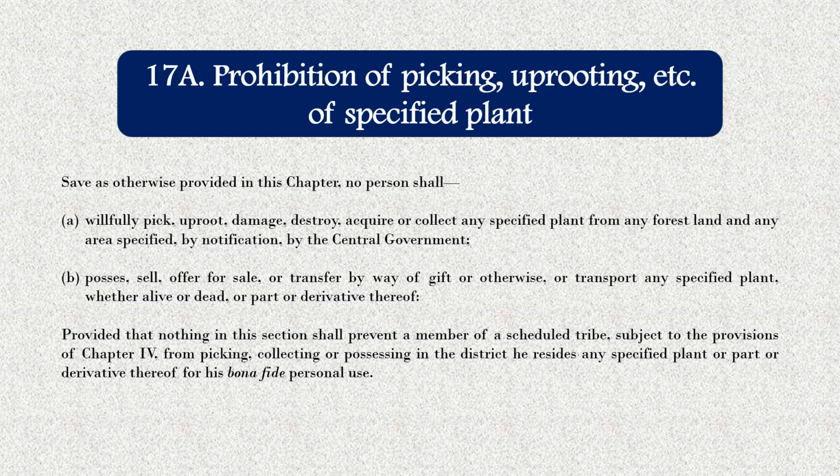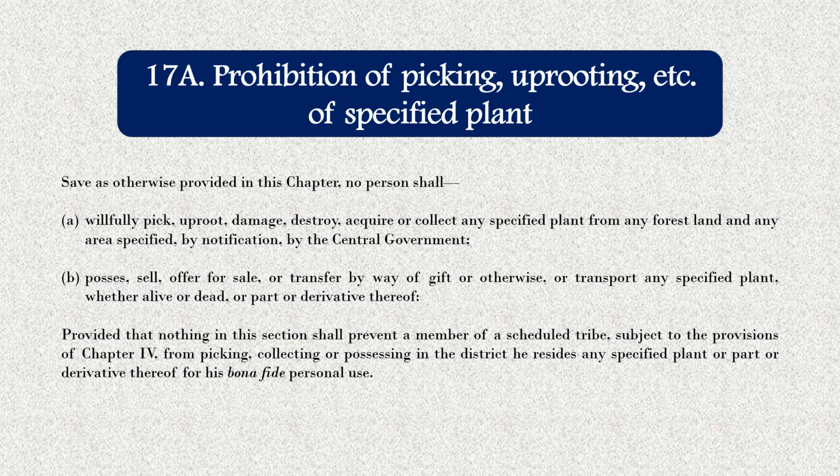Here it states that save as otherwise provided in this chapter, no person shall willfully pick, uproot, damage, destroy, acquire or collect any specified plant from any forest land and any area specified by notification by the central government. So we are not allowed to pick or uproot or destroy some of the specified plant from